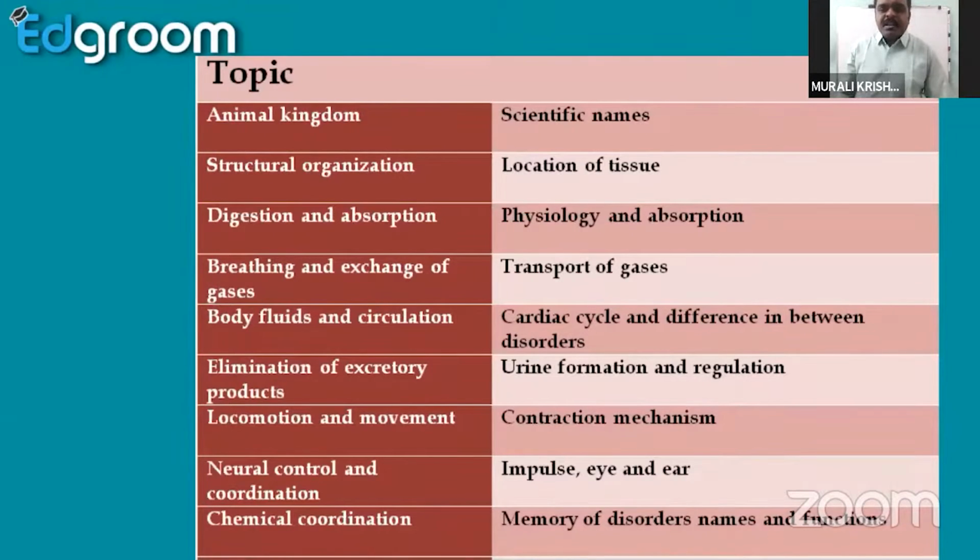Locomotion, that is muscular contraction theory. Every student has doubts regarding this every time until before the examination, which we have to resolve. And the next one is neural control and coordination, impulse and eye and ear. Regarding the functioning of eye and ear, many students have some ambiguity and questions. And memory is very important for chemical coordination.